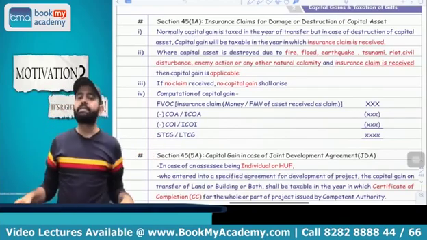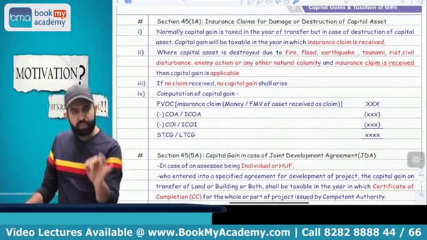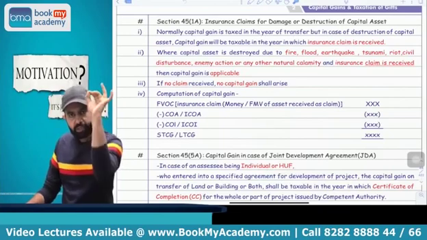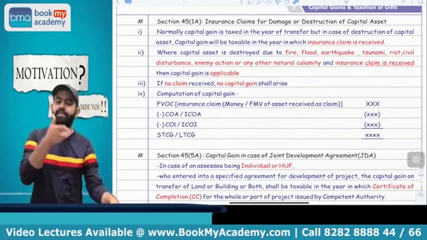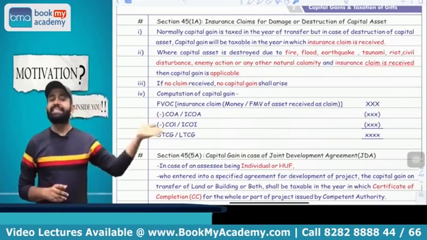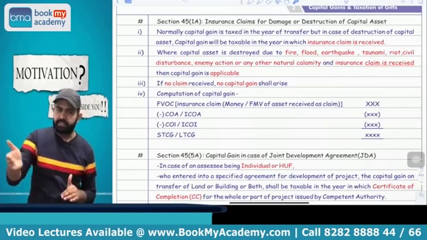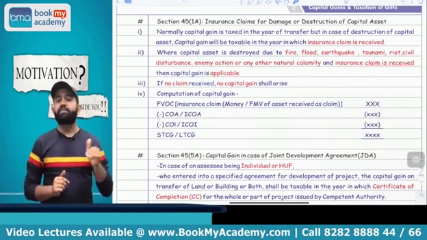Now try to understand, in this section your transfer takes place in the year in which your asset is destroyed, demolished, or damaged. But tax will be paid in the year in which the insurance claim is received. So your transfer took place in the year in which the asset is destroyed, but tax will be paid in the year in which the insurance claim is received.